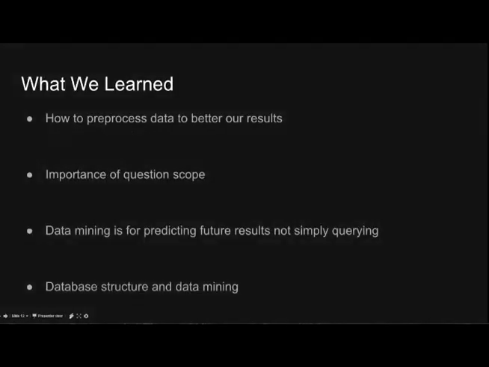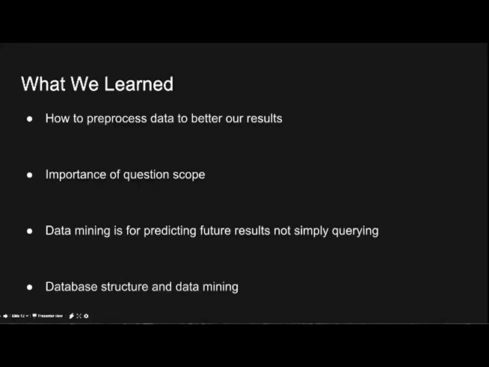And we learned several things after completing this. One was how to pre-process our results, because we didn't get it right the first time, and we had to go back multiple times before we actually got our data to where we can get some viable results. And again, going back to our questioning, we had to rescope those so we could come up with viable questions that we could answer with high predictability.